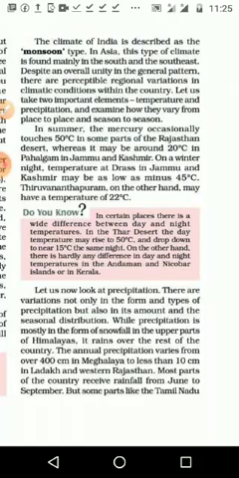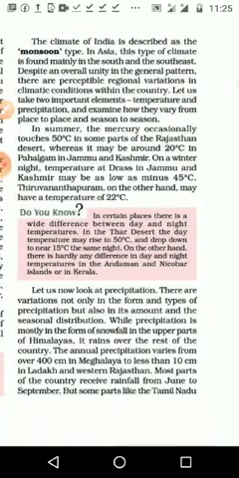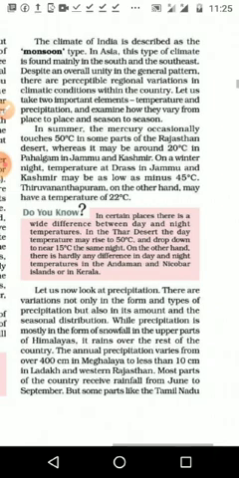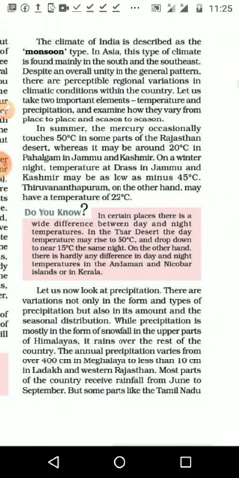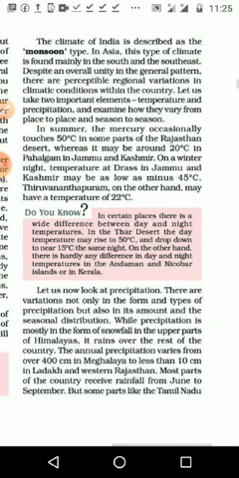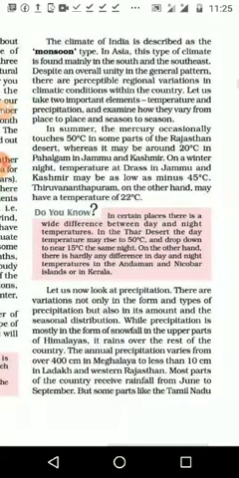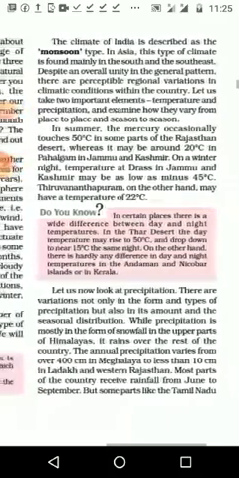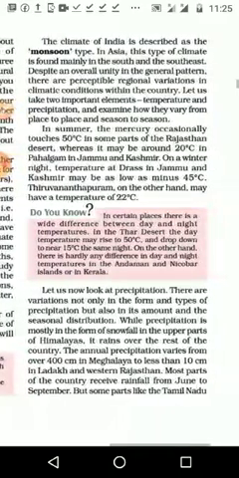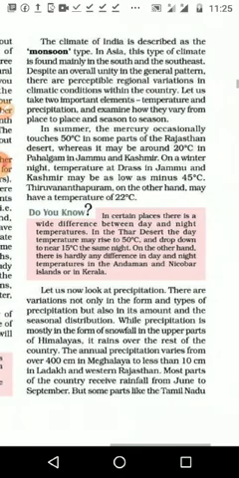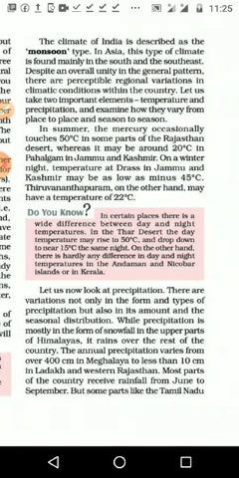In the winter night, the temperature of Drass in Jammu and Kashmir may be as low as minus 45 degrees. What is minus 45 degrees? Normally our fridge reaches only minus 1 or 2 degrees, but in Jammu and Kashmir it reaches minus 45 degrees. Trivandrum, on the other hand, may have a temperature of 22 degrees.